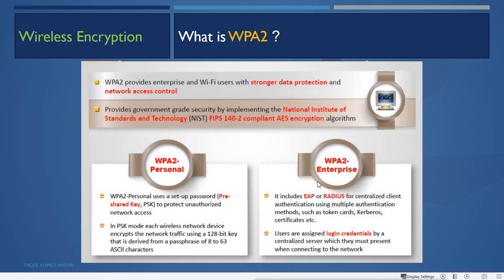Then WPA2 Enterprise. This includes EAP or RADIUS for centralized client authentication using multiple authentication methods such as token card, Kerberos and certificate authentication. Users are assigned login credentials by a centralized server, which they must present when connecting to the network. So the users will be assigned credentials like username and password, and when they want to connect, they will provide that username and password. In personal, they just have to provide the pre-shared key, and in enterprise, they have to provide the login authentication credentials, that is username and password.